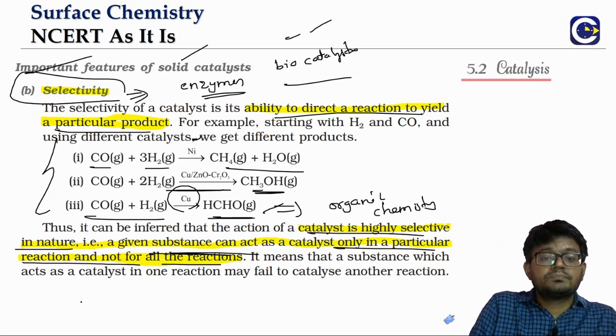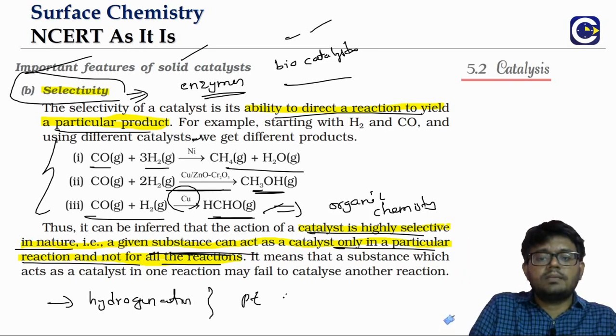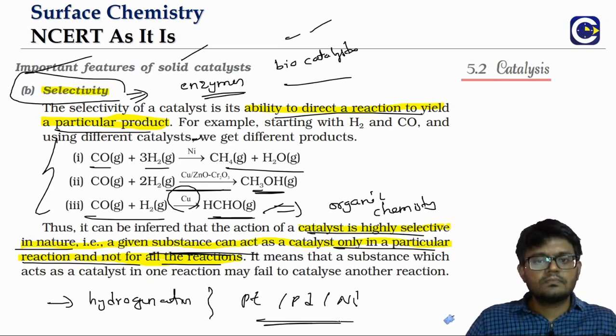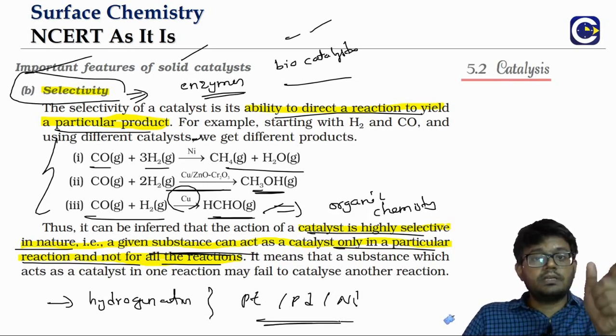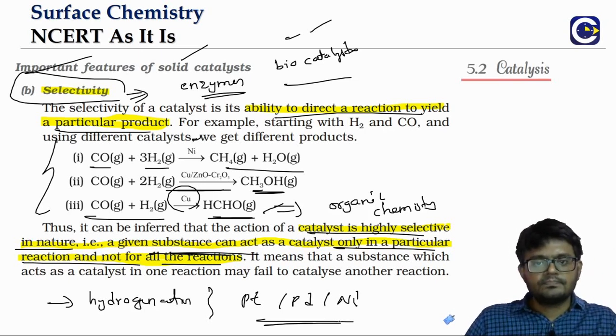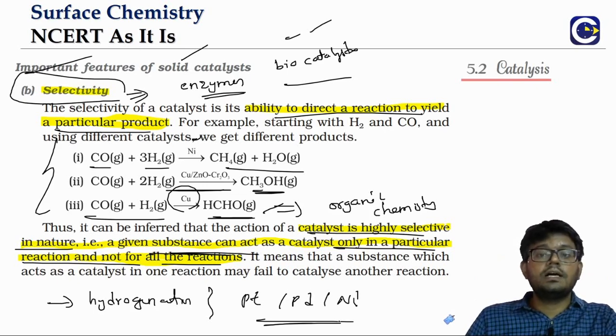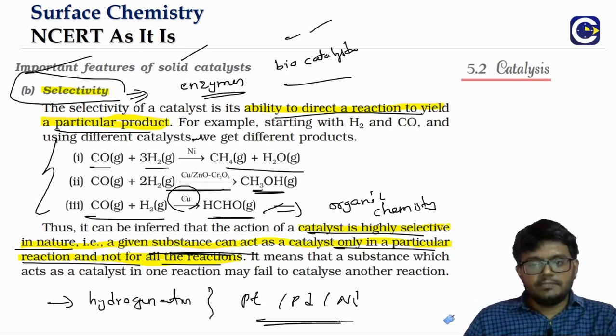For most of the hydrogenation reactions, for the broad category of hydrogenation, we can use either platinum, palladium or nickel as a catalyst. The activity might vary a little, but we can broadly use them. But when we go to enzymes, we will see that a particular enzyme will be used as a catalyst only in one particular phenomenon. Why that happens, we will understand once we know the mechanism of enzyme activity.